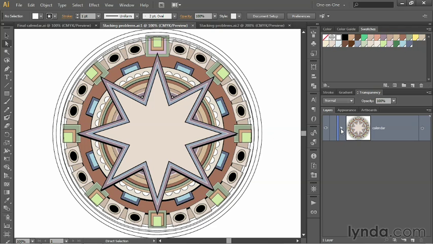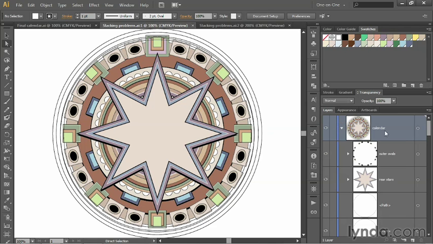For the moment, what I want you to do is twirl open the calendar layer here inside the layers panel, and you'll see this second object down. It's a group called rear stars. For now, I'm just going to hide these objects by clicking on the eyeball in front of them.